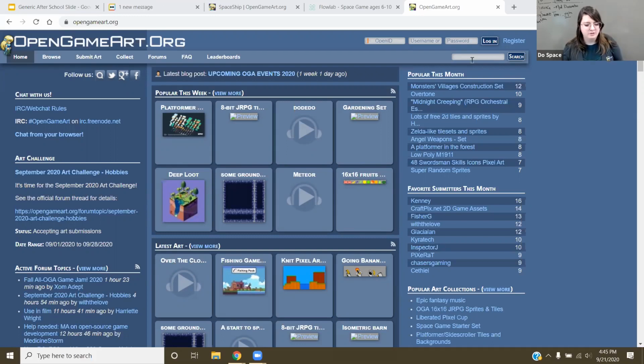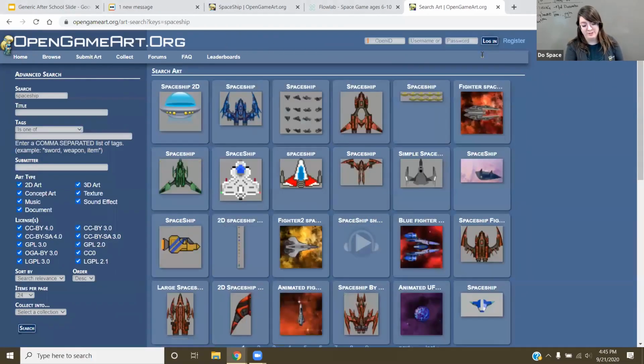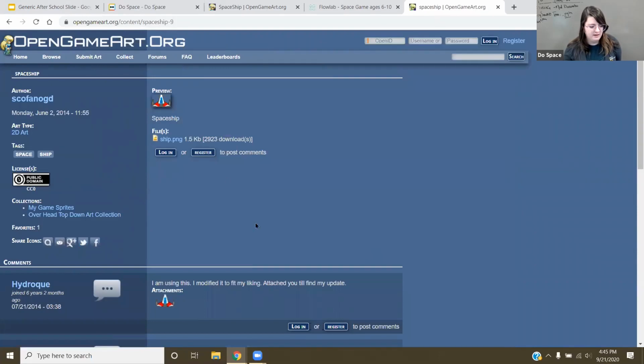So in here, I'm just gonna, on the search right here, do spaceship. You don't have to use this website. You can just use Google Images and search spaceship, as long as you're not, you know, selling it in the game, you're fine. But I'm just showing you guys this resource. And then I see a spaceship right here. I see another one right here too. I'm gonna click on this one so you can find your favorite spaceship in here. And this one, I'm okay with that one.